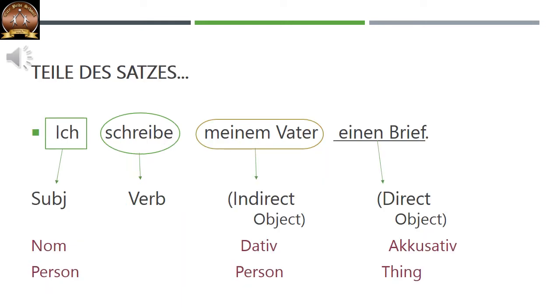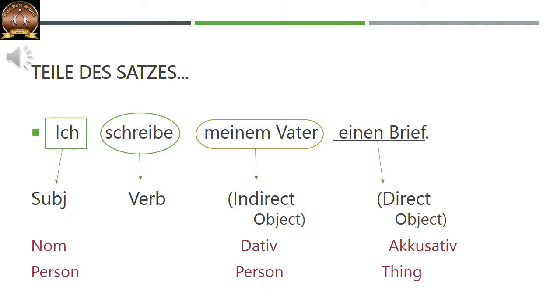Teile des Satzes, parts of the sentence. So let us look at those parts that we discussed earlier in this slide in detail. The same example is there. Ich schreibe meinem Vater einen Brief. Ich is the subject, schreibe is the verb, meinem Vater, that is the indirect object. There are two objects, one is direct object and one is indirect object.